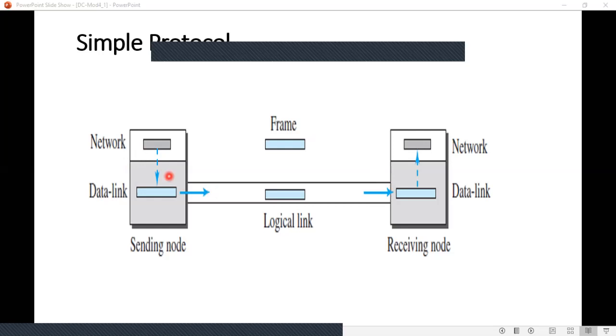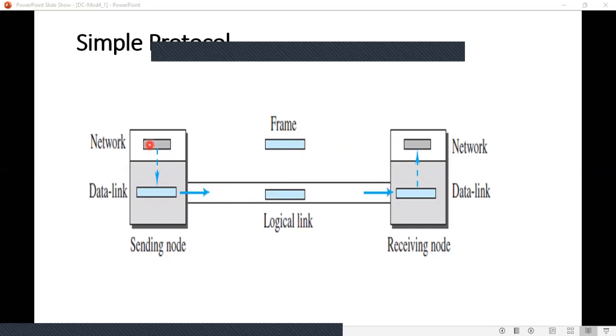That means the sender will keep on sending frames and the receiver will receive them, and the sender is not bothered whether the receiver is discarding a frame or perfectly receiving it.